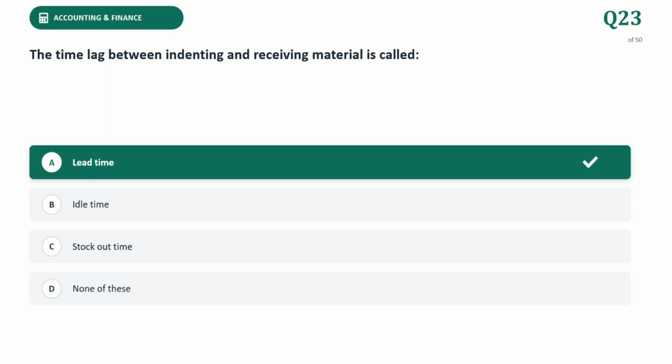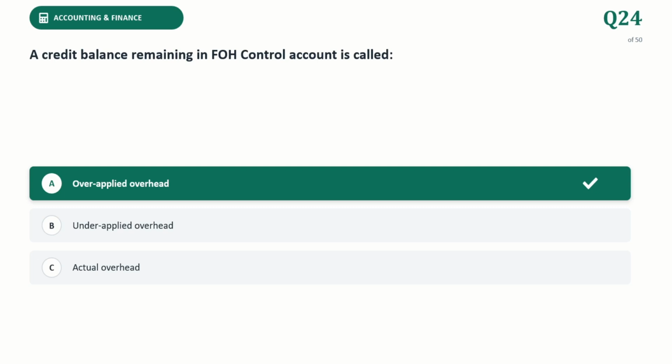The time lag between identifying a need and the physical receipt of an ordered material is known as lead time. A credit balance remaining in FOH control account is called, the correct answer is over applied overhead. The factory overhead control account serves as a temporary suspense ledger. It is debited for actual indirect costs, rent, utility as they are incurred, and credited for applied overhead when allocated to production. Next question.